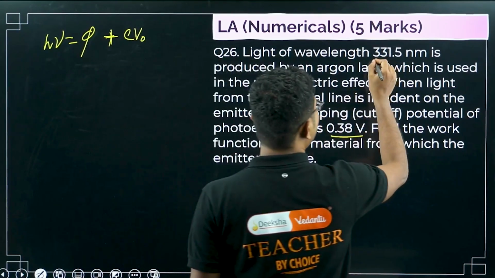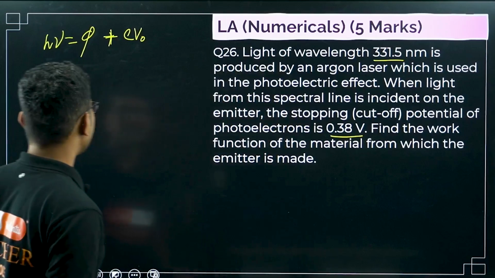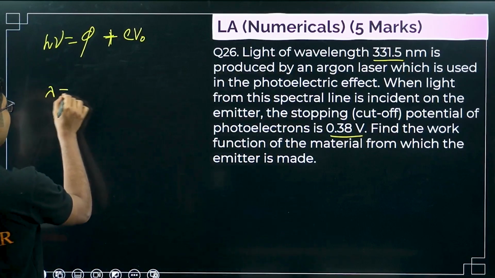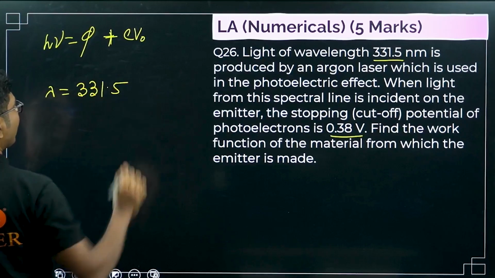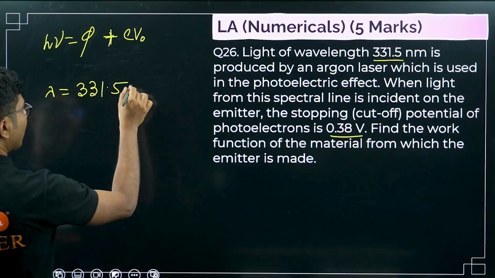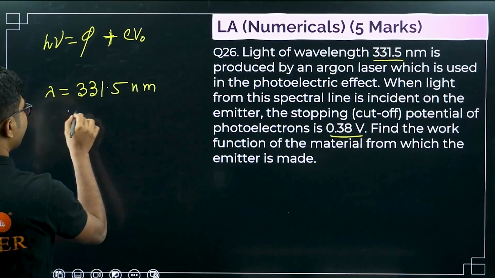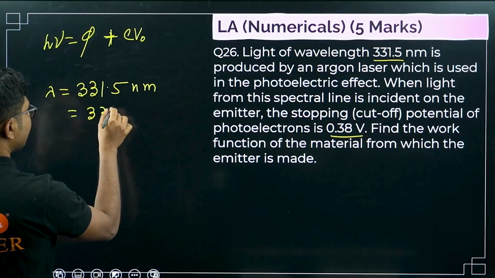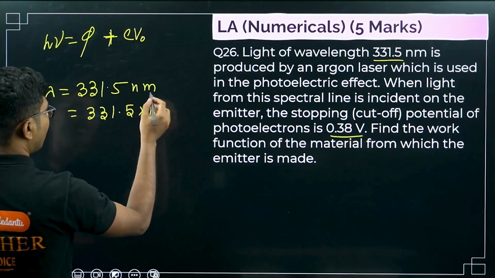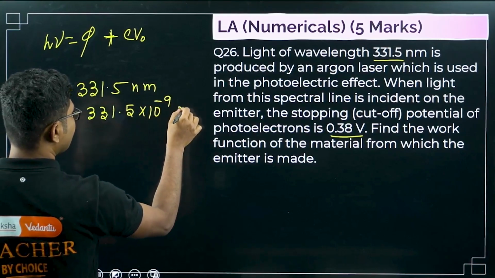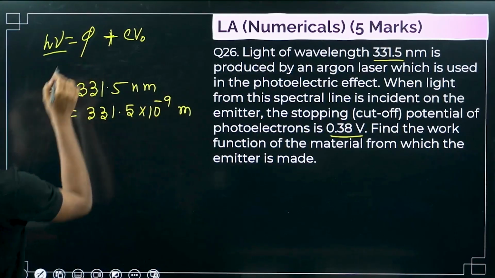Wavelength is given, so lambda is 331.5. Nanometers means first we convert it into meters: 331.5 times 10 to the power of minus 9 meters.